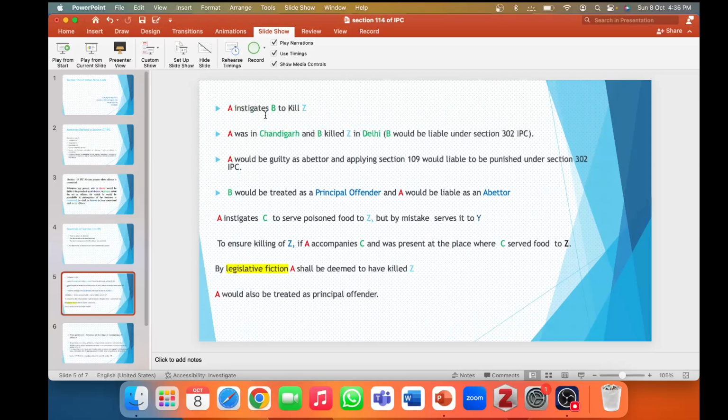A instigates B to kill Z. A was in Chandigarh and B killed Z in Delhi. B would be liable under Section 302 of IPC. A would be guilty as an abettor and, applying Section 109, would be liable to be punished under Section 302 of IPC. B would be treated as principal offender in this case and A would be liable as an abettor.